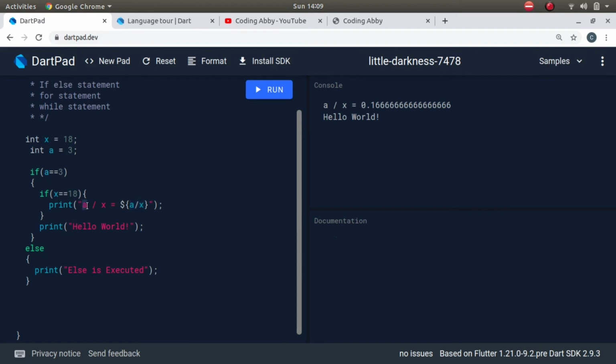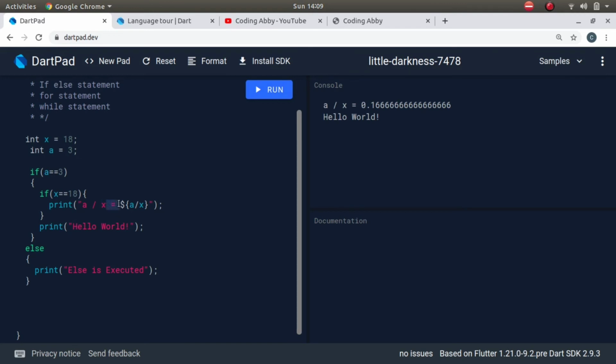This a is not the variable a. This a is a part of the string, a space. This divide symbol is not a divide operator, it is a part of the string, it is executed as a character. Again this x is not the variable, it is the English letter x.